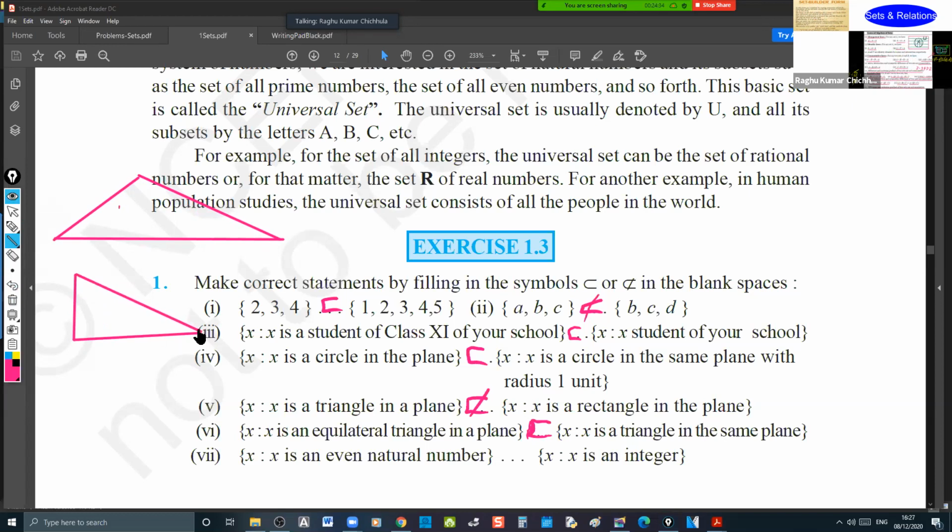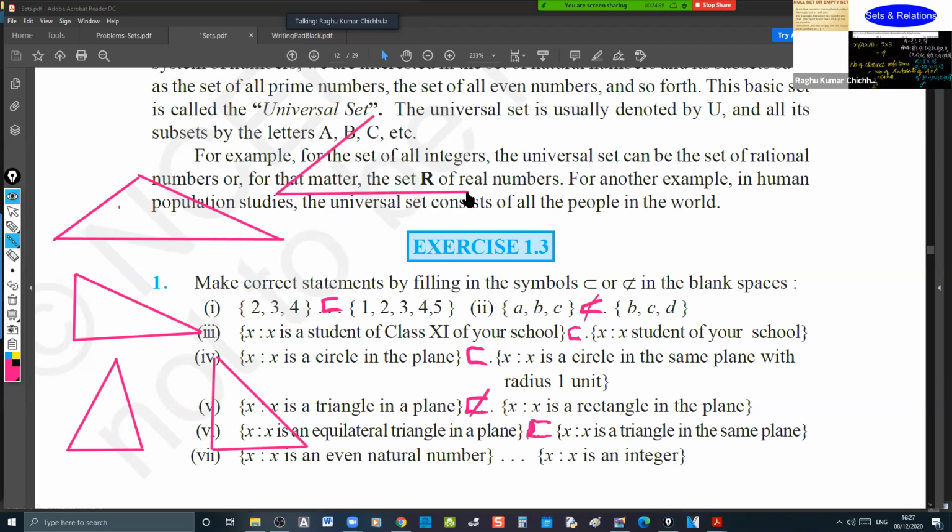One more triangle, which is an isosceles triangle. One more triangle, which is a right angled isosceles triangle. Now the triangle in the discussion, the equilateral triangle.